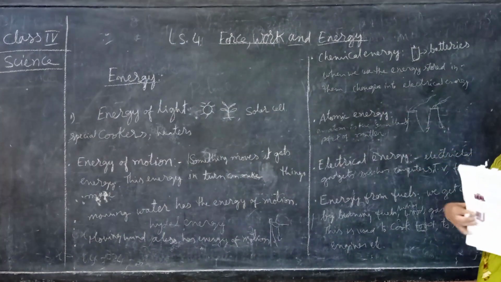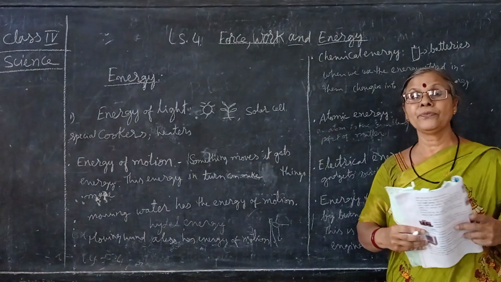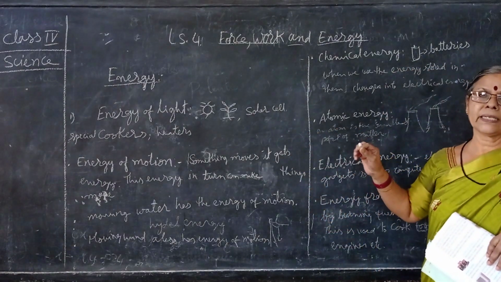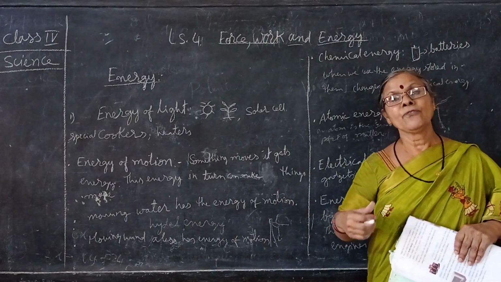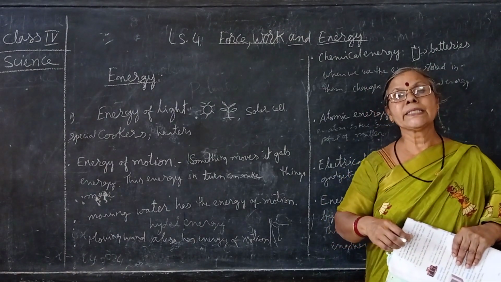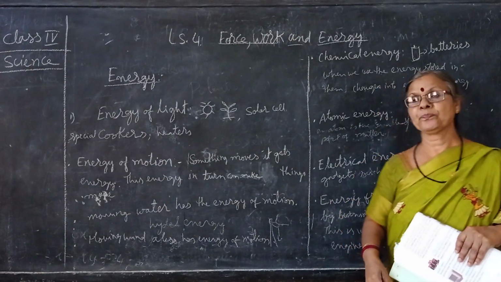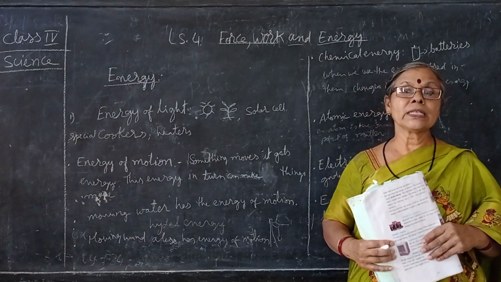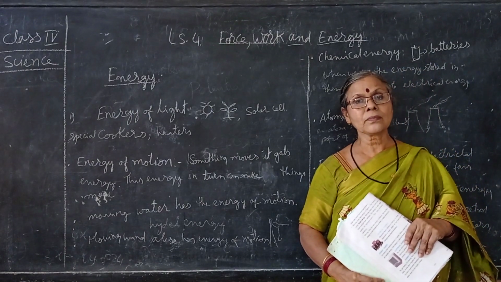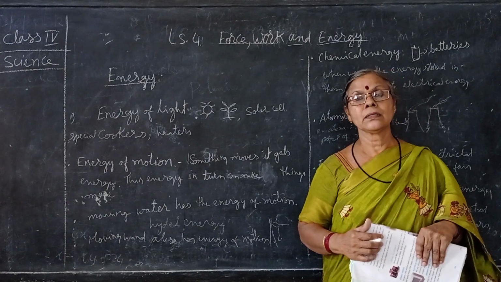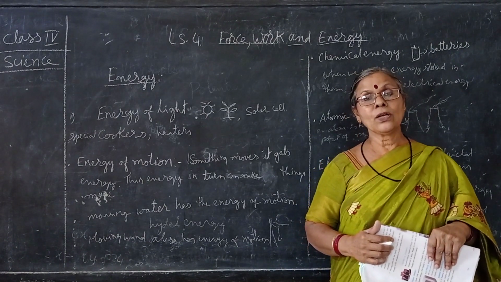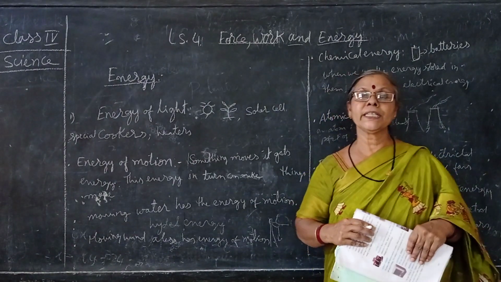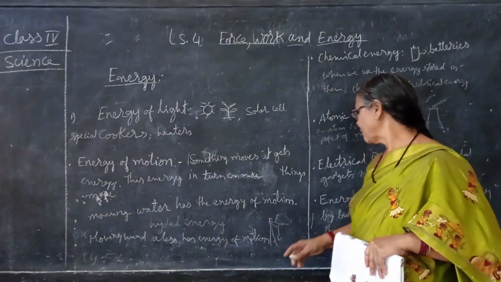Then chemical energy. The energy is in the chemical. We get energy from the chemical, especially in the batteries. Whatever chemicals are there in the batteries, when we switch on the torch light and all, it changes into electrical energy. So that is one. And atomic energy: an atom is the smallest part of matter. When atoms split, we get atomic energy, and we use this energy to produce electricity.